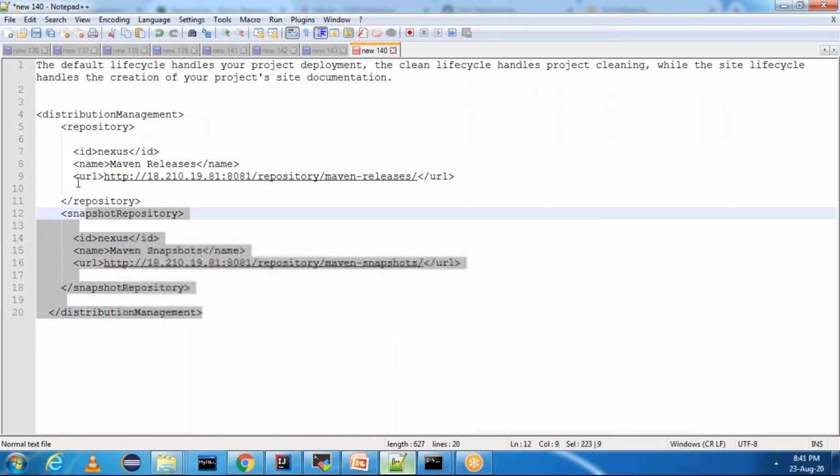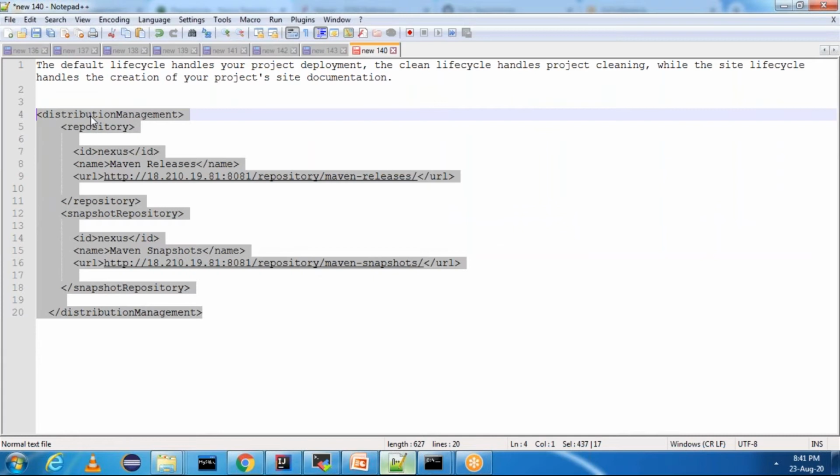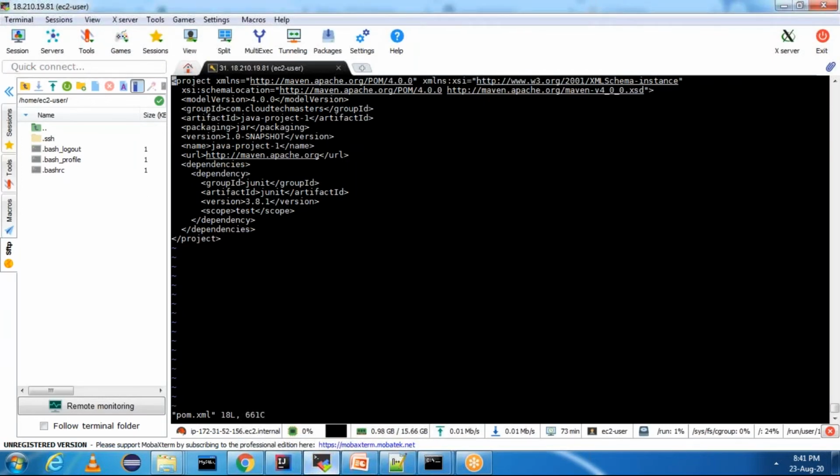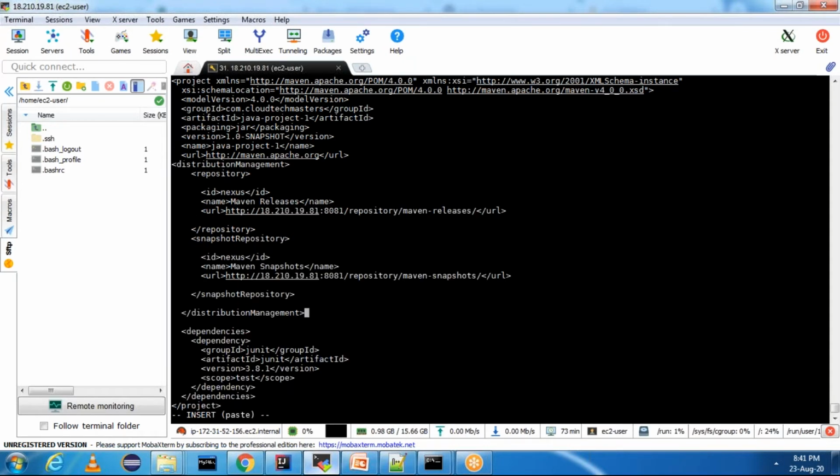Copy this distribution management tag and add it in the pom.xml. I'm adding it here. This is the first thing which we need to do. We need to add the distribution management tag. Save this.